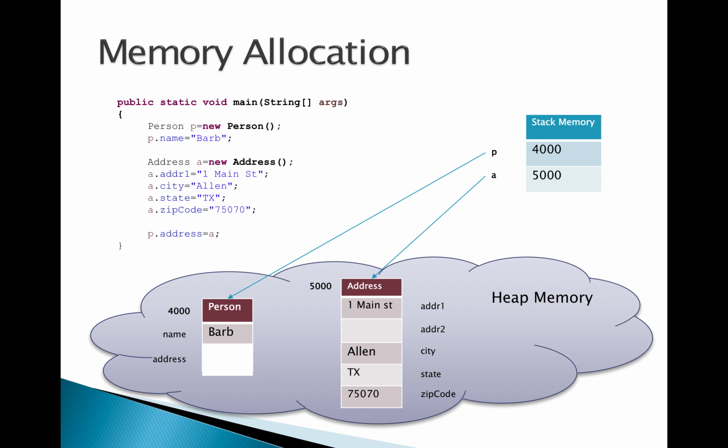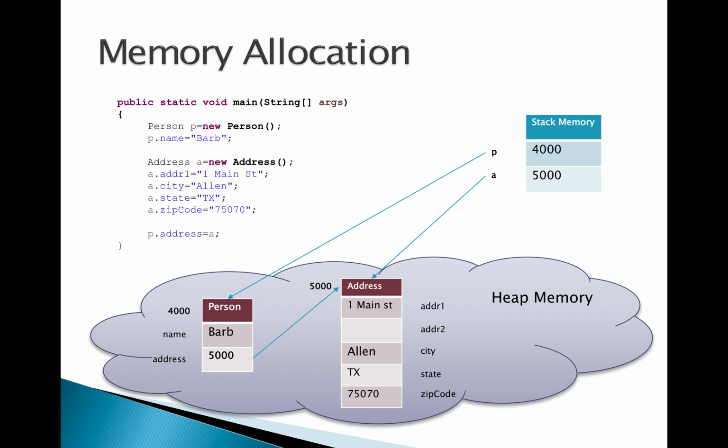Now the last step is P dot address equal to A. That means from the person object we are referring to the address object. So what we do is we copy the 5000 where the address object is living into the person object instance variable called address. Here we are having a relationship between the person and the address object. Here the person is having an address object.